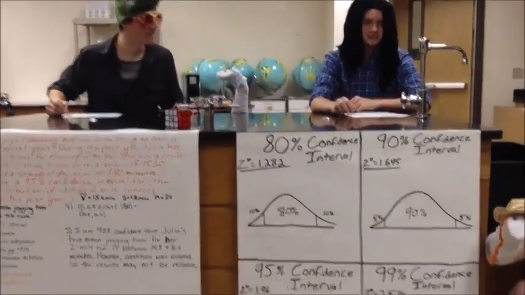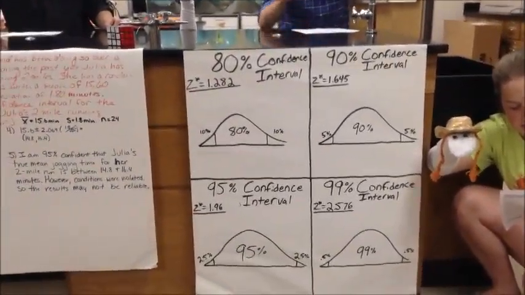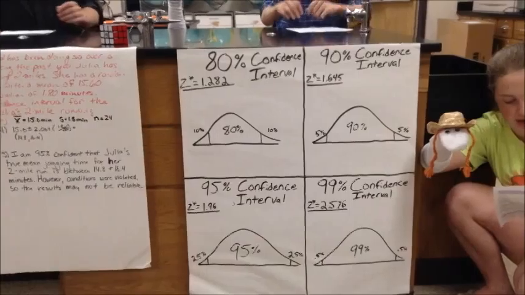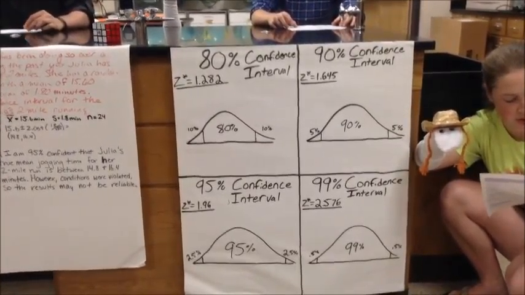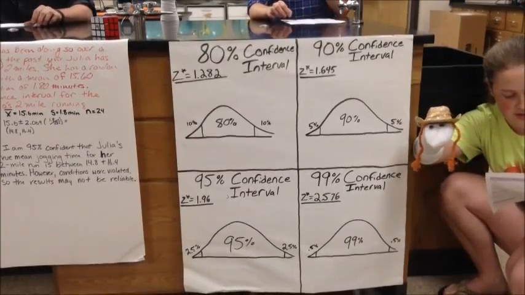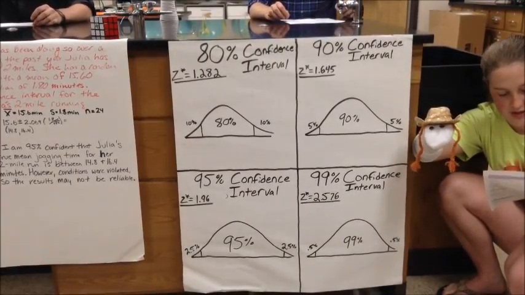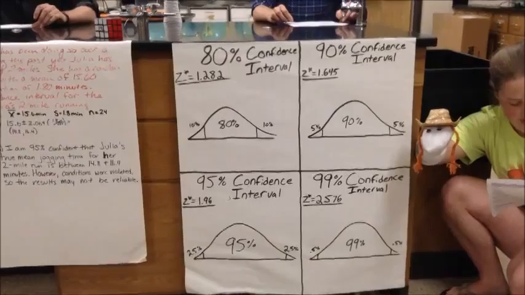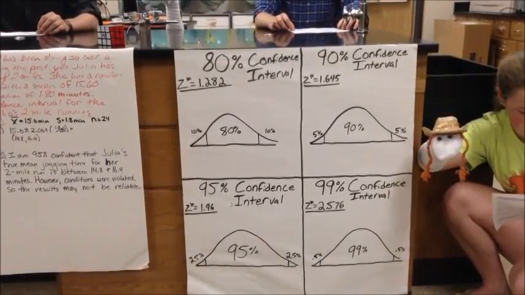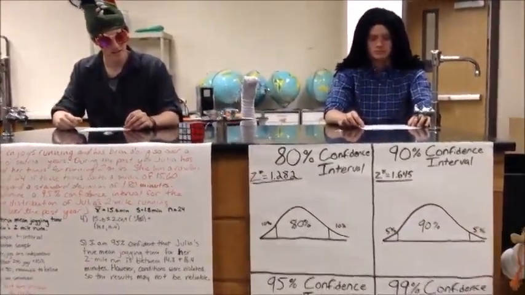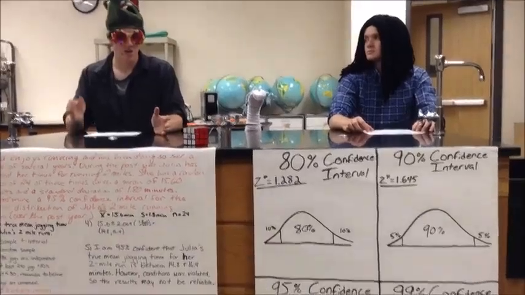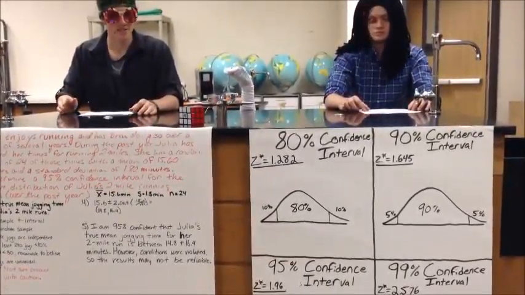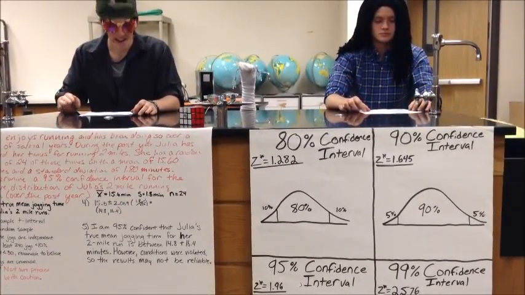There are 4 main confidence intervals used: an 80%, 90%, 95%, and 99%. 95% is the most commonly used of the bunch. Each confidence interval has its own specific z-score as seen on this graph. Thank you, Puppet. Confidence intervals and the z-critical scores are directly related, so whenever you have 80%, you're always going to have that same z-score, no matter what happens.